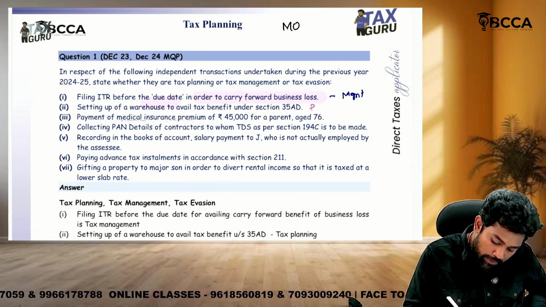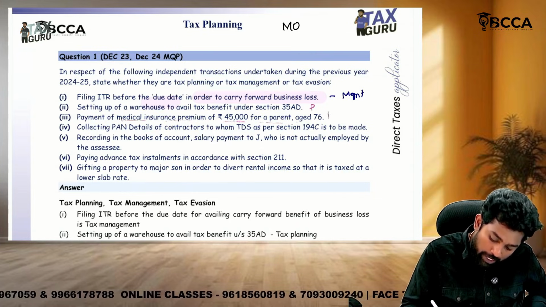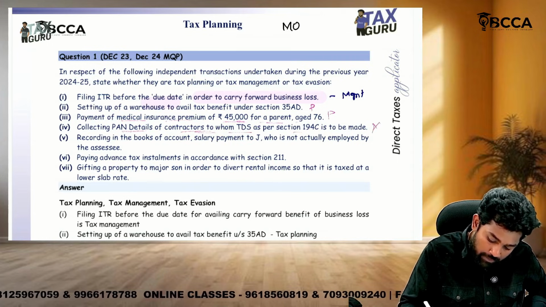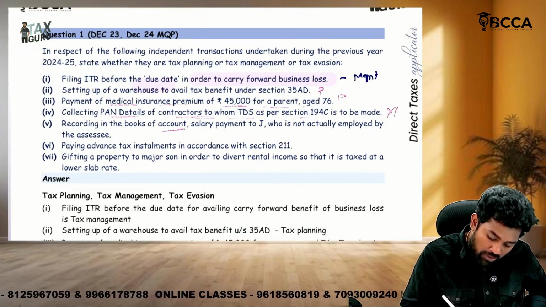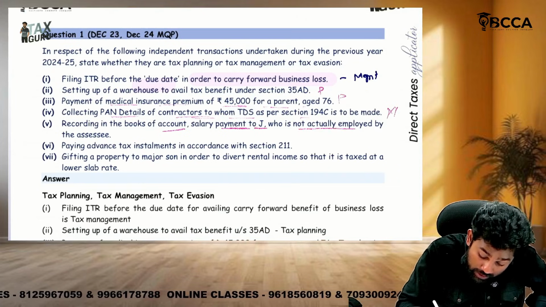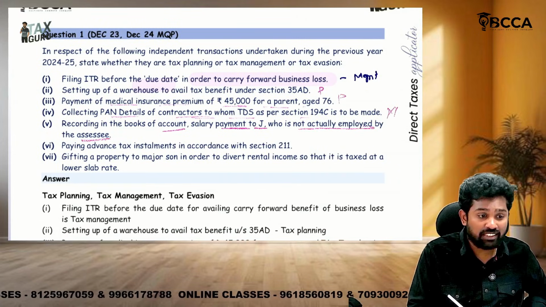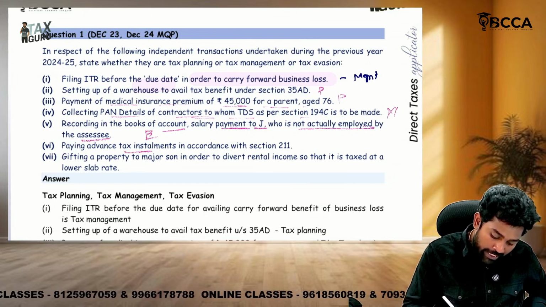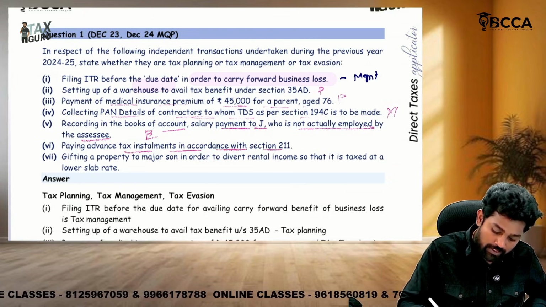Payment of medical insurance premium for parent: planning. Collecting PAN details from contact: management. Then recording in the books of accounts salary payment to J, who is not actually employed by SSC. Illegal, sir, this is. Okay, so it is what? Tax evasion.